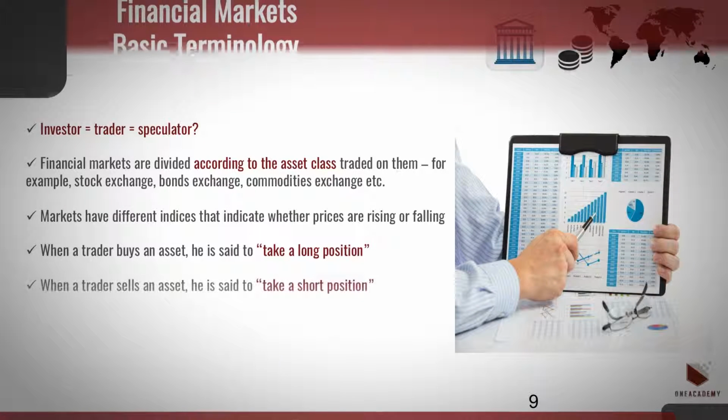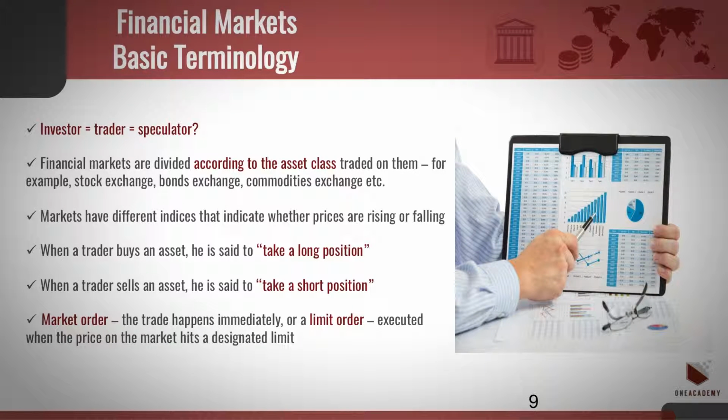The term investor is mostly used when talking about long-term investment, whereas the terms trader and speculator are used for someone who makes short-term investments. Nonetheless, these terms can be and very often are used interchangeably. Investor equals trader equals speculator.